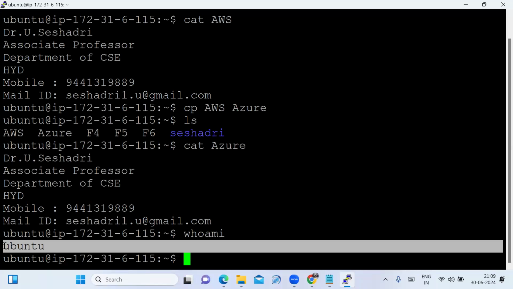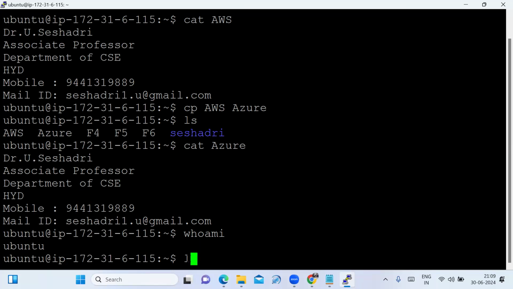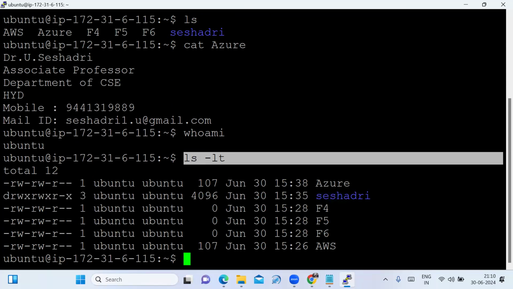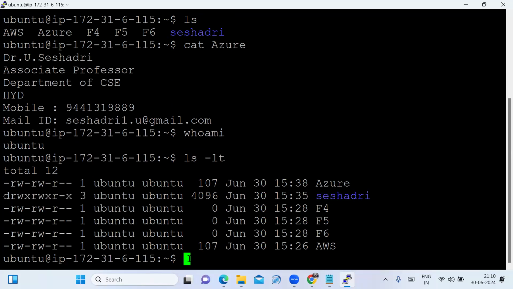Now, to see the list of files according to the timestamp, type the command ls -lt. It shows the list of files with timestamps, so date and time are represented. That is, to see the list of files according to the timestamp, we use ls space -lt.